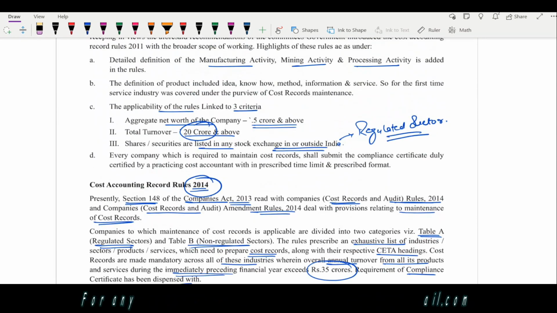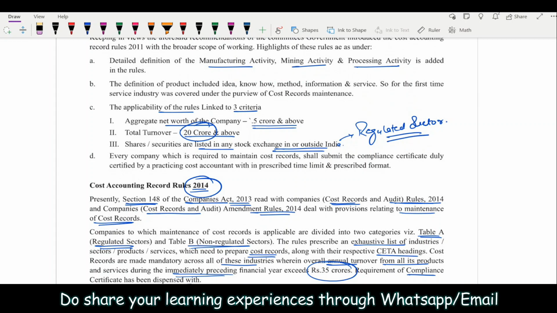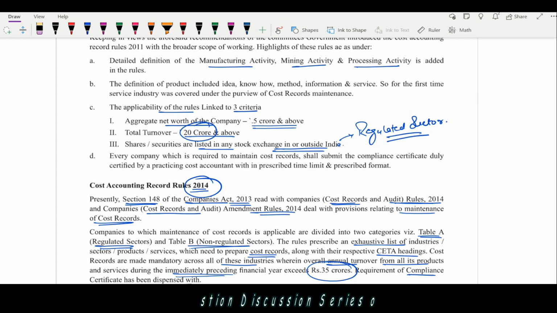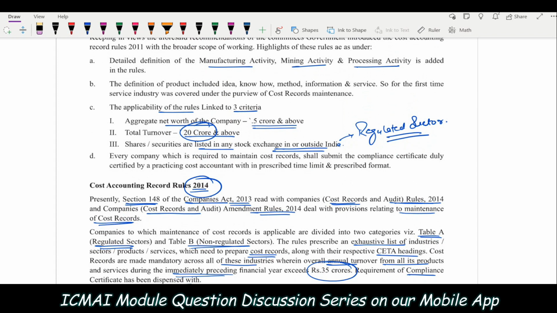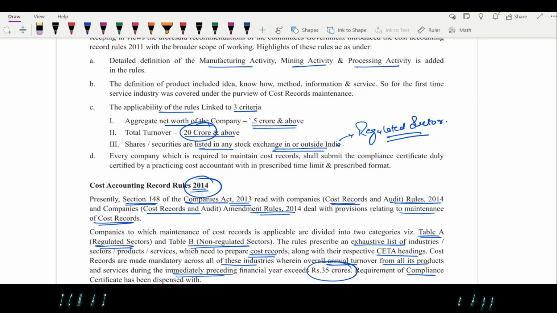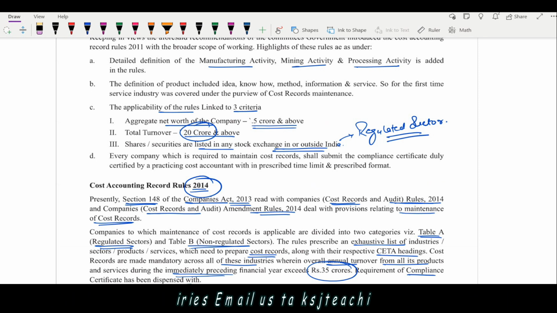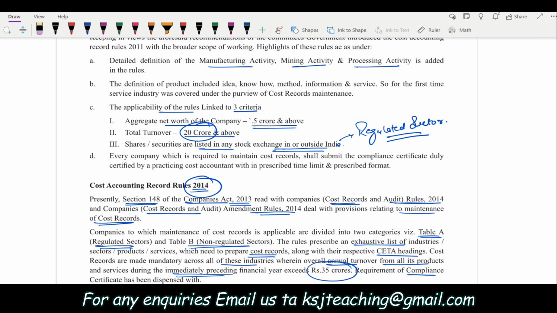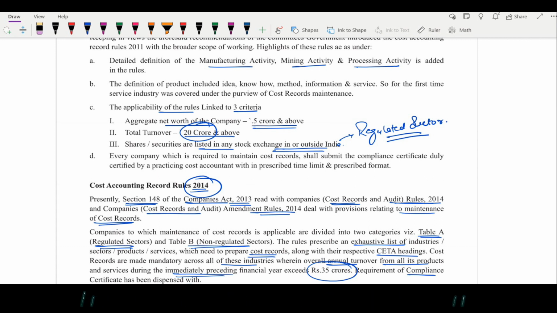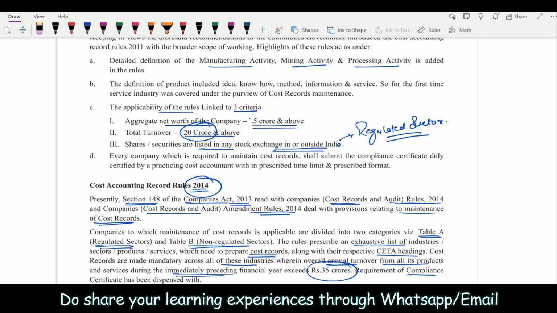Then the rules were set on how to record it. Once the rules were set, they were regarding which companies need to prepare the cost accounting records. But what is the problem that happened after that? The problem was that every company was preparing the cost statements according to their own understanding. There were no set standards, right?